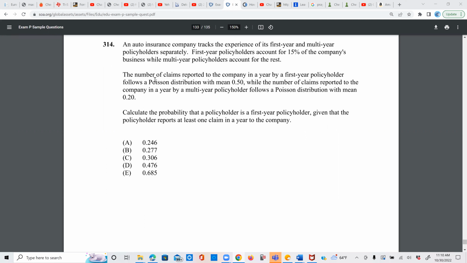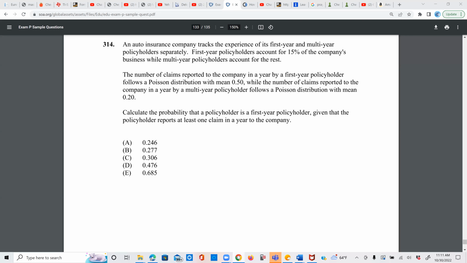The number of claims reported to the company in a year by a first-year policyholder follows Poisson with mean 0.5, while the number of claims reported in a year by a multi-year policyholder follows Poisson with mean 0.2. Calculate the probability that a policyholder is a first-year policyholder given that the policyholder reports at least one claim.